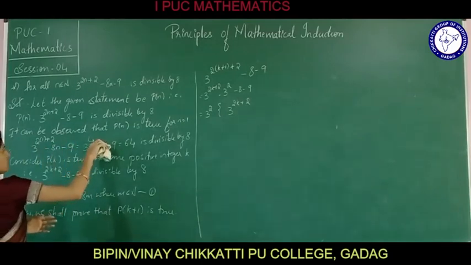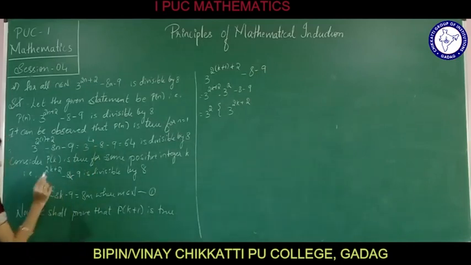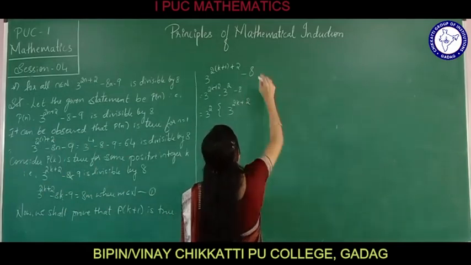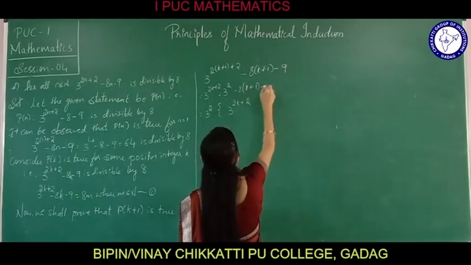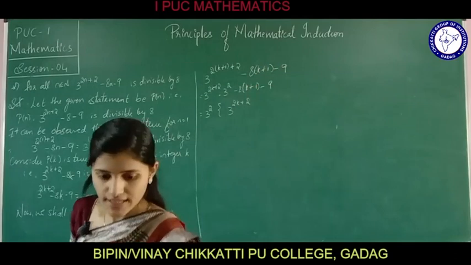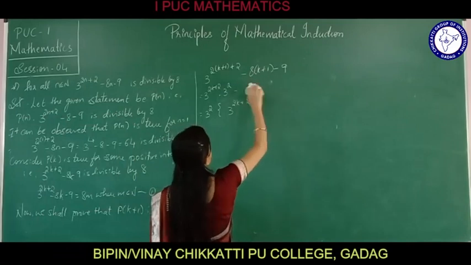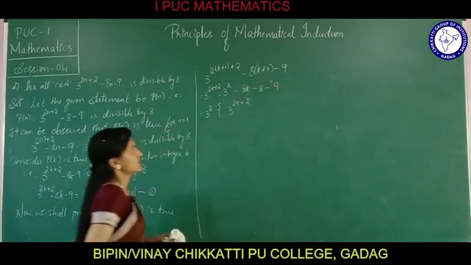If so, 8 into 1 is going to be 8, hence that is minus 8k. This can be written as 8 times k plus 1 minus 9, nothing but 8 into k plus 1 minus 9, that is 8k minus 8 minus 9.